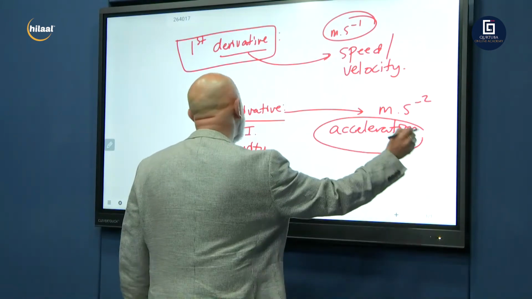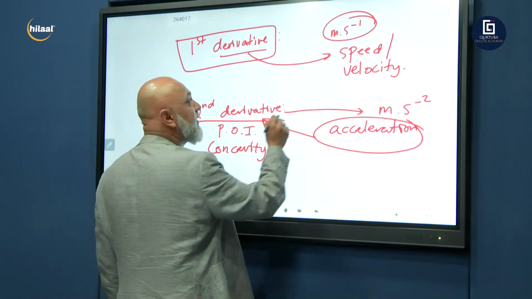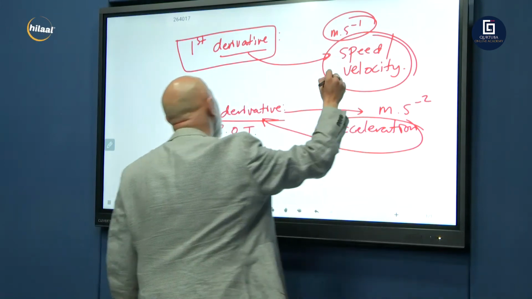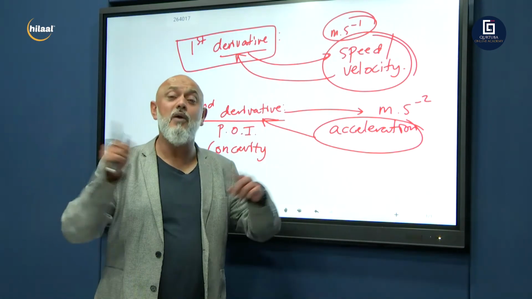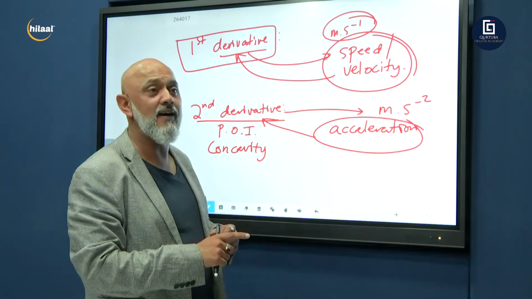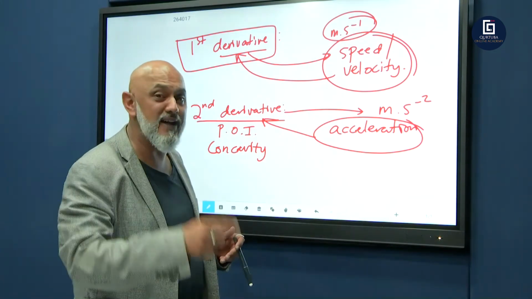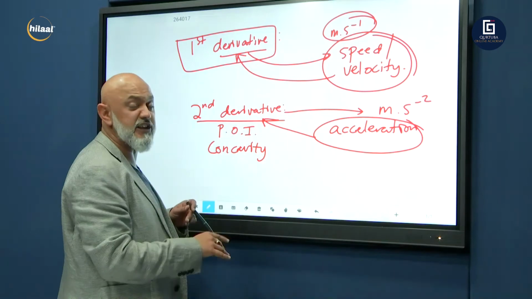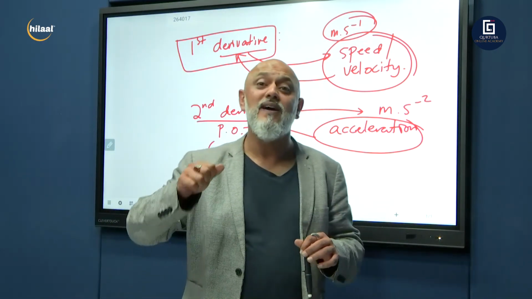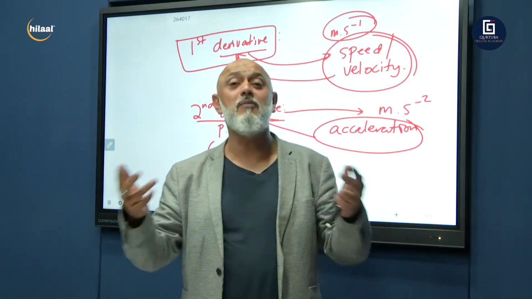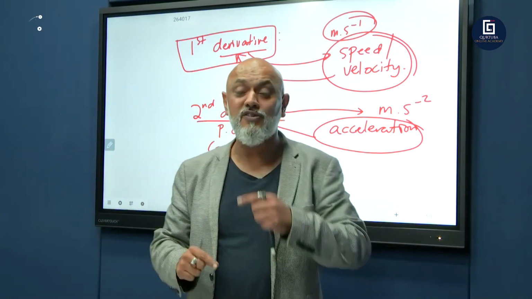So acceleration is the second derivative. Speed or velocity is the first derivative, and we're going to be using this when we do our speed and velocity optimization in our next episode. Today we're just finishing up on the cubic function. Our next episode will be dealing with optimization and calculus application in real life. So you have to stay tuned for that.